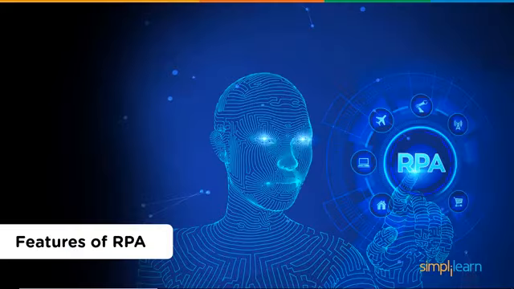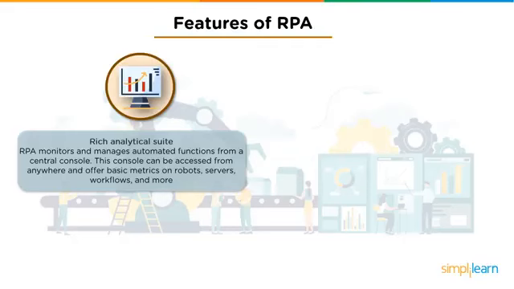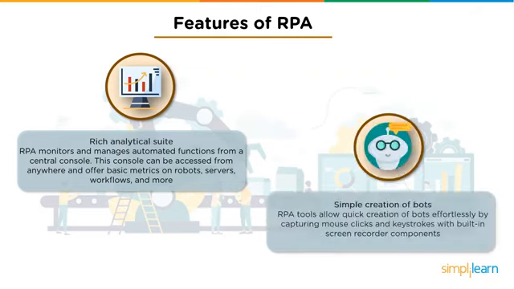Let's look at some of the key features of RPA. A rich analytical suite. Now, most enterprise-level RPA monitors and manages automated functions from a central console. Now, this console can be accessed from anywhere and offers basic metrics on robots, servers, workflows, etc. Now, this solution of RPA requires no integration since everything is inbuilt. Creation of bots. Now, RPA tools allow quick creation of bots by capturing mouse clicks and keystrokes with built-in screen recorder components.